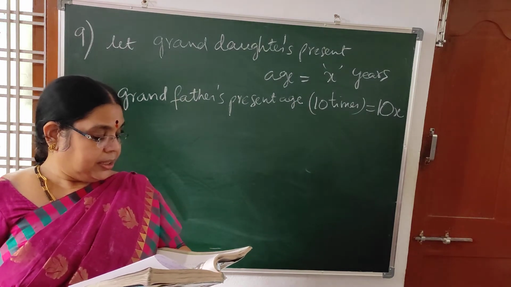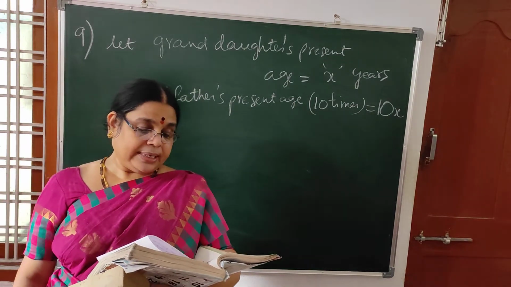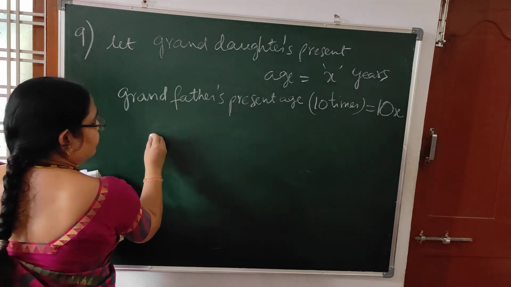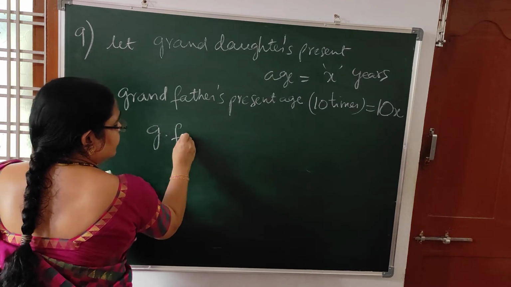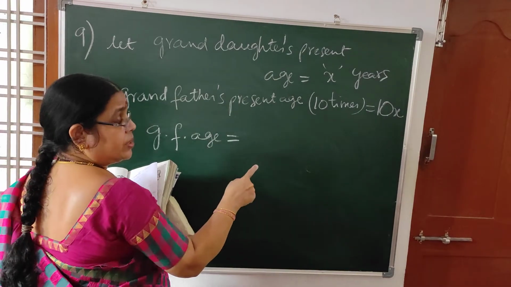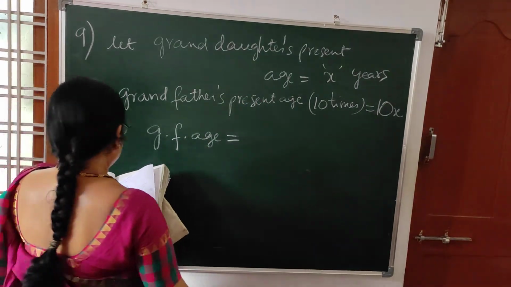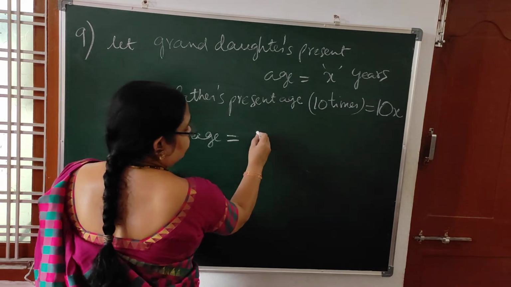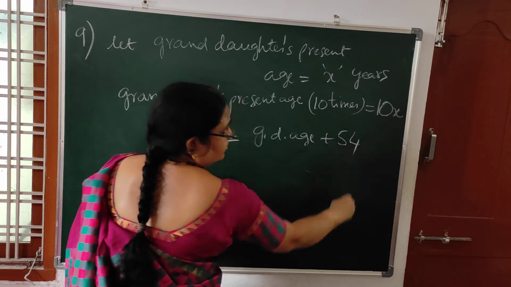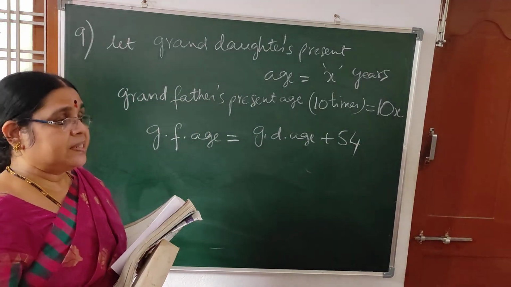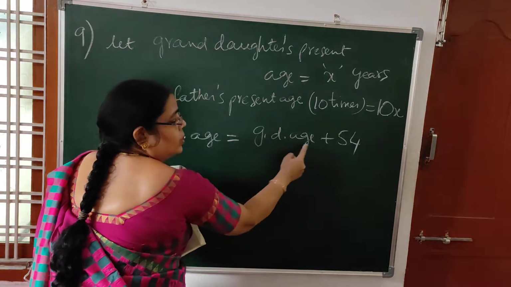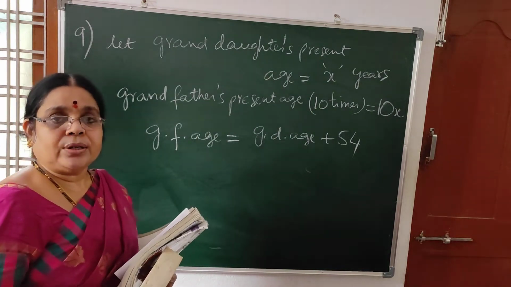10x. Next, he is also 54 years older than her. He means who here? Grandfather. So according to this, grandfather's age is equal to, he is also 54 years older than granddaughter. So grandfather's age is equal to what? Granddaughter's age plus 54. In the question he is saying he is also, that means the grandfather, he is also 54 years older than his granddaughter's age.